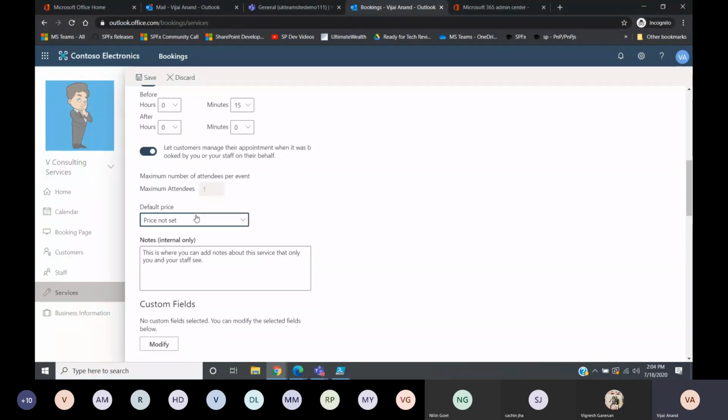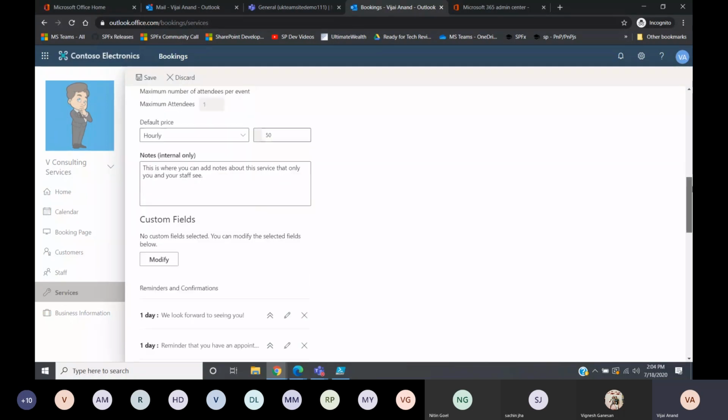Default price. I'll just put it as hourly. So our hourly price for initial consulting, consider that we charge $50. And notes, internal only. If you want to add any notes over here, definitely you can add them. This will be only for internal purposes.